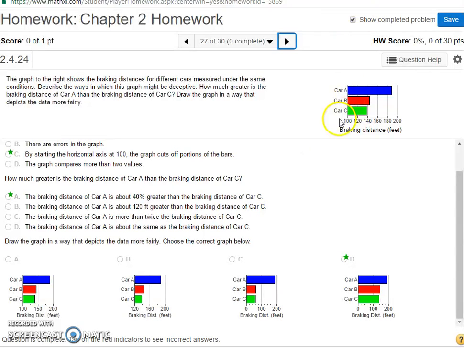So this is very similar. You see how in my cars A, B, C, the scale starts at 100. You're much better off starting it at 0. You notice the green car C should be at 140. Car B should be at like 140 something, not quite 143. And then car A should be around 185. And so what's the difference? This one's not right and this one's not right because it doesn't start at 0, and these two are below 100. So we know that those were not correct.